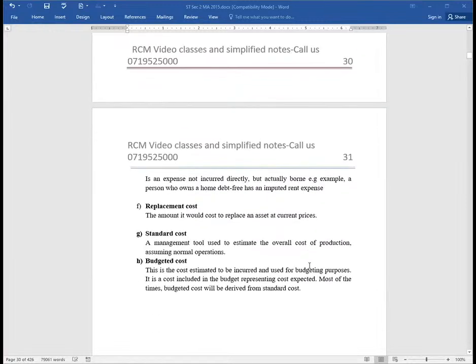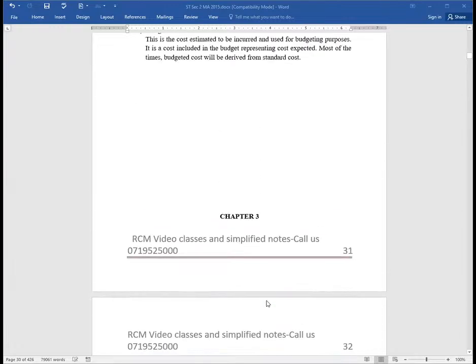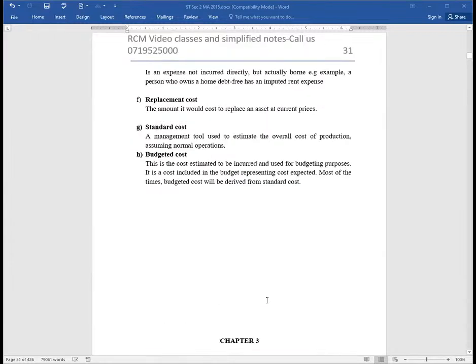From there, we have the budgeted cost. It's a cost estimated to be incurred and used for budgeting purposes. It's a cost included in the budget representing the cost expected, what we expect. Most of the time, budgeted cost will be derived from the standard cost. This standard cost normally helps us to build the budgeted cost. Great. So, ladies and gentlemen, we have come to the end of this particular chapter.